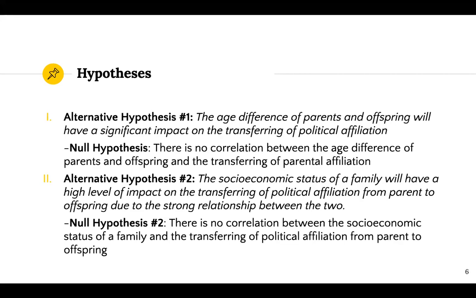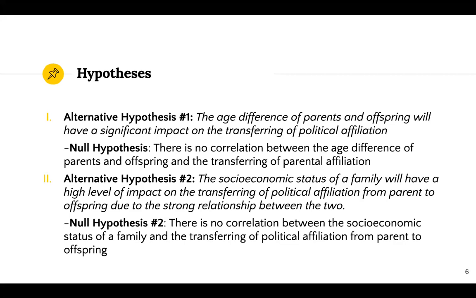So my hypothesis, this is a multifaceted study, so we had two hypotheses. The alternative hypothesis number 1 was the age difference of parents and offspring will have a significant impact on the transferring of political affiliation. And later in the presentation, while we're looking at our data, the meaning of have a significant impact will be further explained.